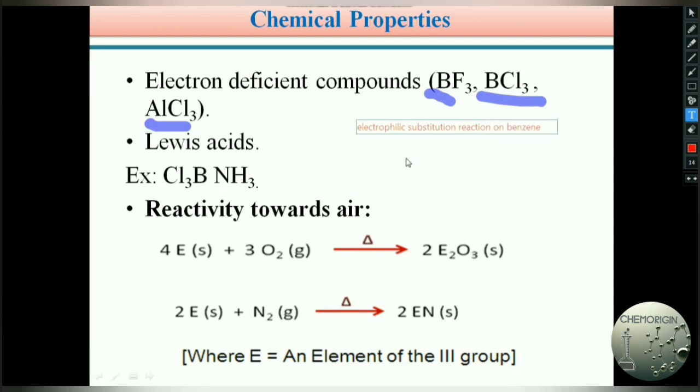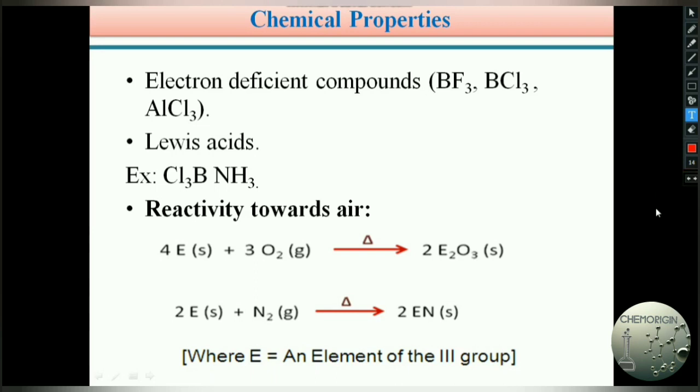In these reactions, these Lewis acids are used as a catalyst. This is very important. Again, we can discuss it clearly there in that unit. These electron deficient compounds act as Lewis acids because they accept a pair of electrons from electron donors.